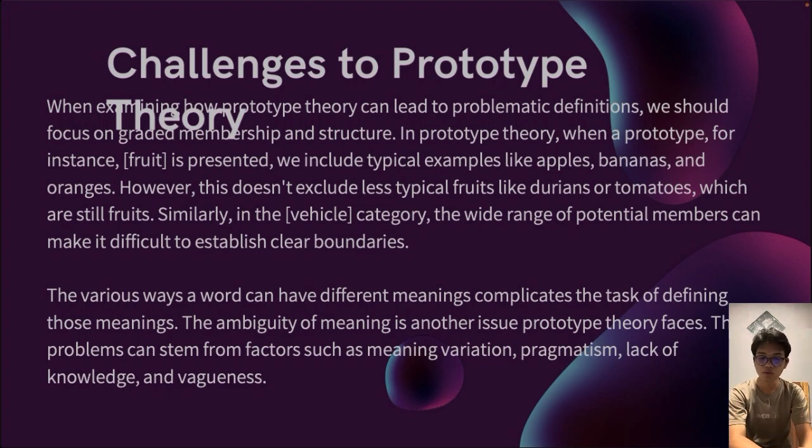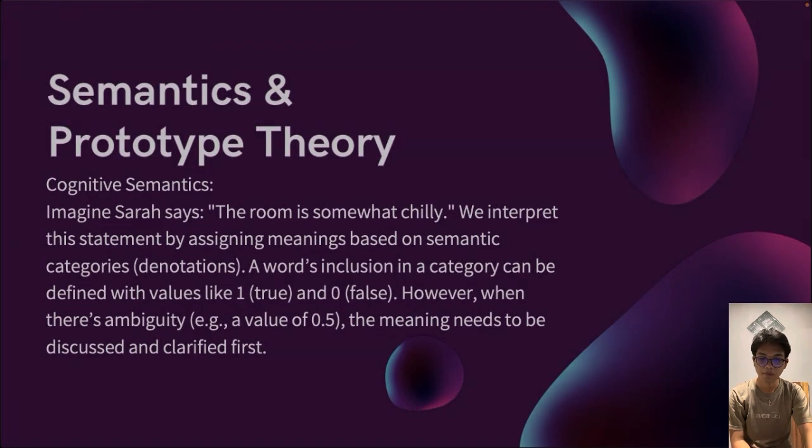The various ways a word can have different meanings complicates the task of defining those meanings. The ambiguity of meaning is another issue prototype theory faces. This problem can stem from factors such as meaning variation, pragmatism, lack of knowledge, and vagueness.